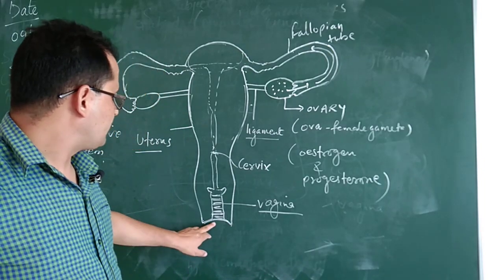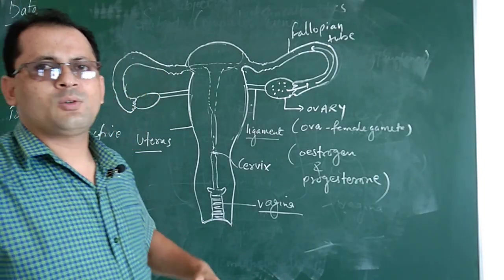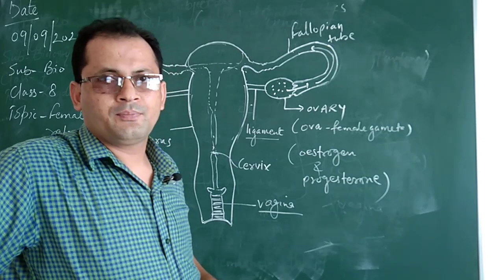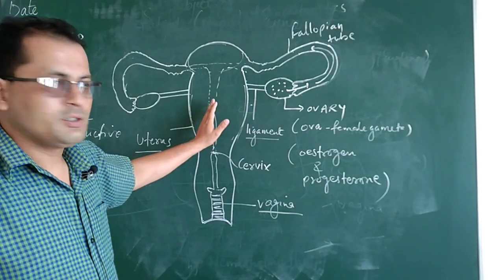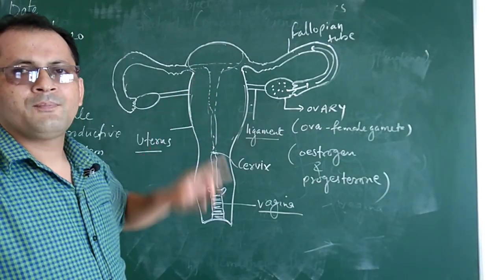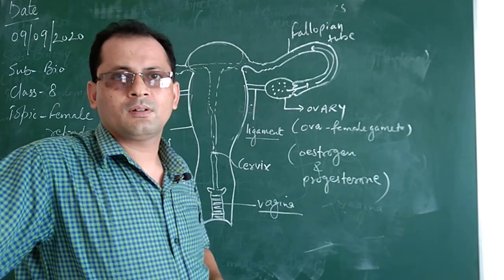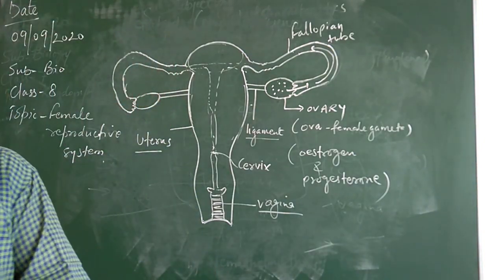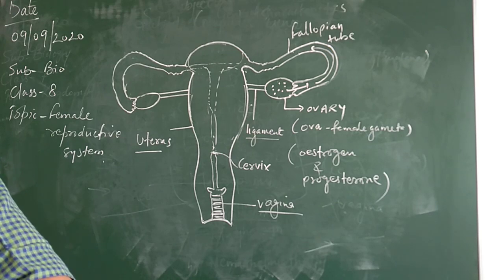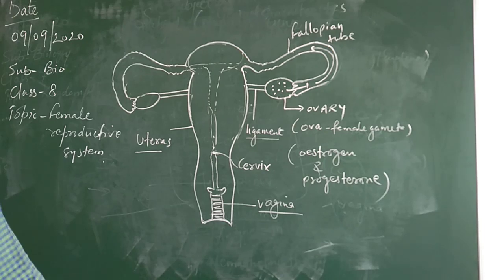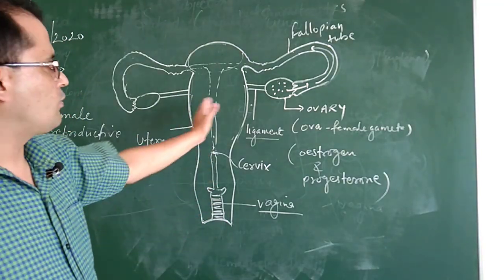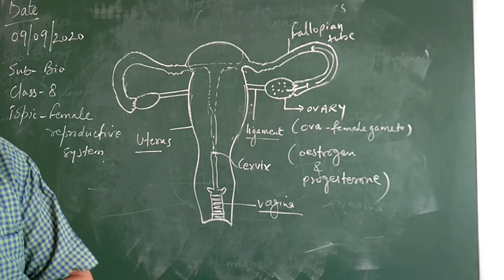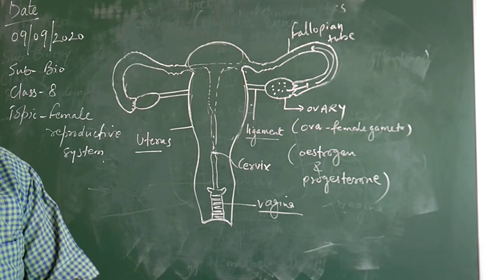When the penis enters the vagina, there is ejaculation, there is release of sperm into the vagina. Then this sperm will travel through the cervix, then through the uterus and up to the fallopian tube, and then the fertilization will take place. After fertilization, the embryo gets attached to the wall of the uterus, and there it develops and grows till the birth of the baby.